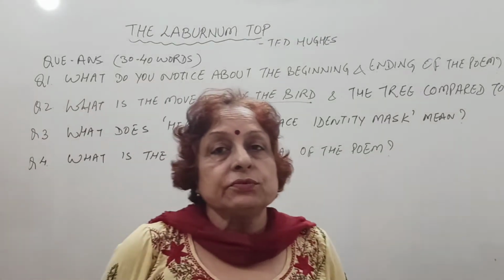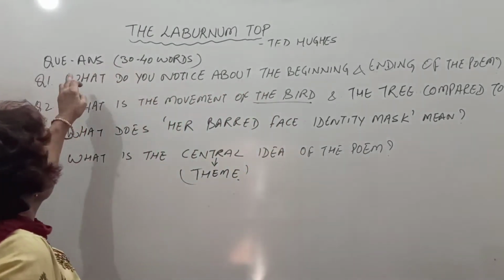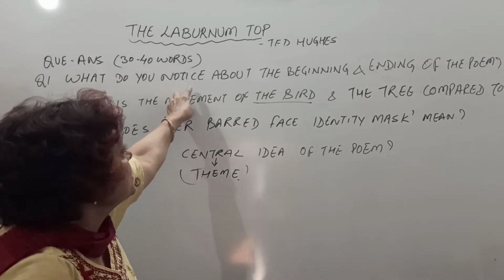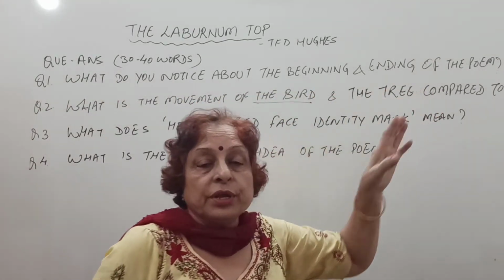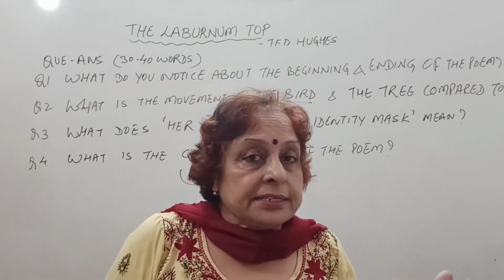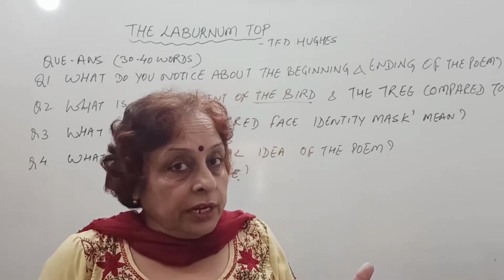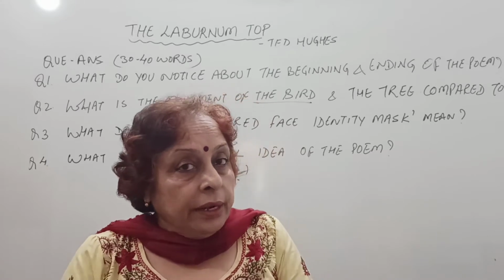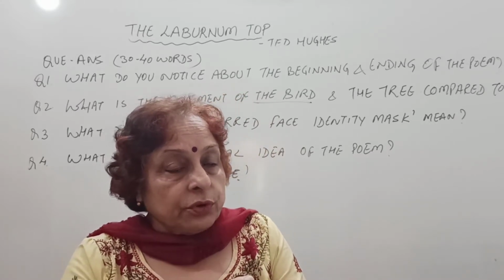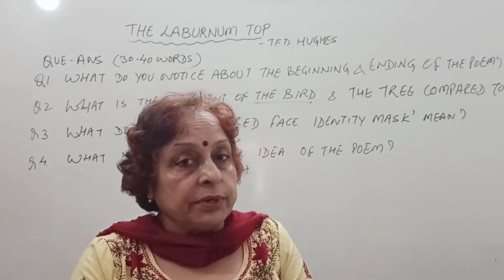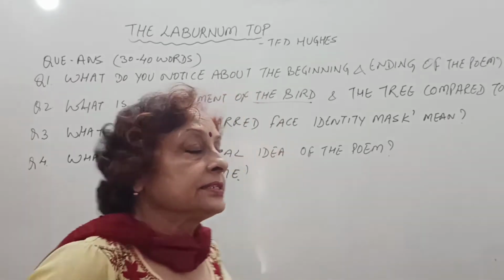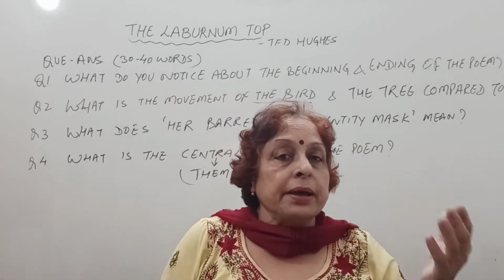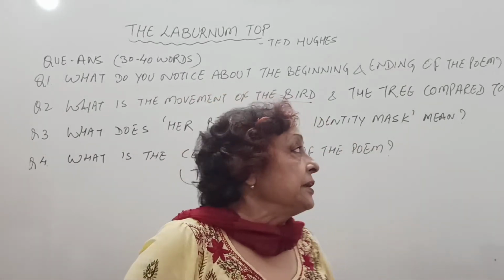Now let us discuss the question answers of the poem. Answers to be given in 30-40 words. First question is, what do you notice about the beginning and ending of the poem? We notice that in the beginning there is silence and stillness on the laburnum tree, and in the end also there is silence and stillness. In between the bird arrives, there is a lot of noise, movement and all. When the bird flies away, again there is silence, which symbolizes the peace and silence in man's life, which is a part of his life.